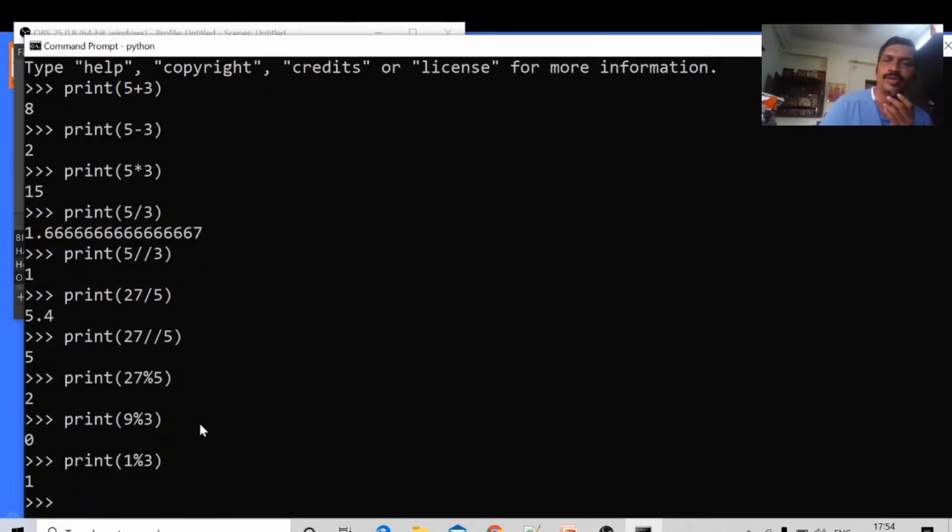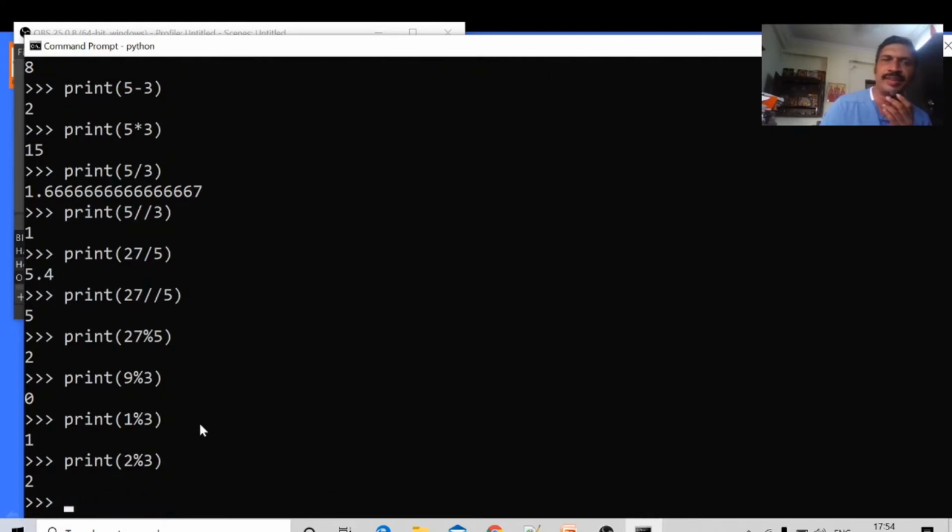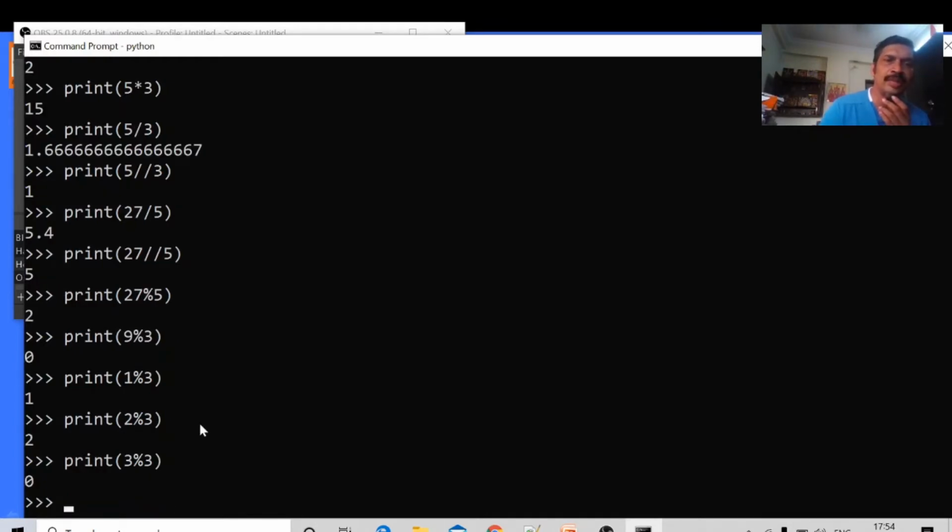When 2 is divided with 3, the remainder is 2. When 3 is divided with 3, it perfectly cancels, so the remainder is 0. When 4 is divided with 3, what is the remainder? 1.